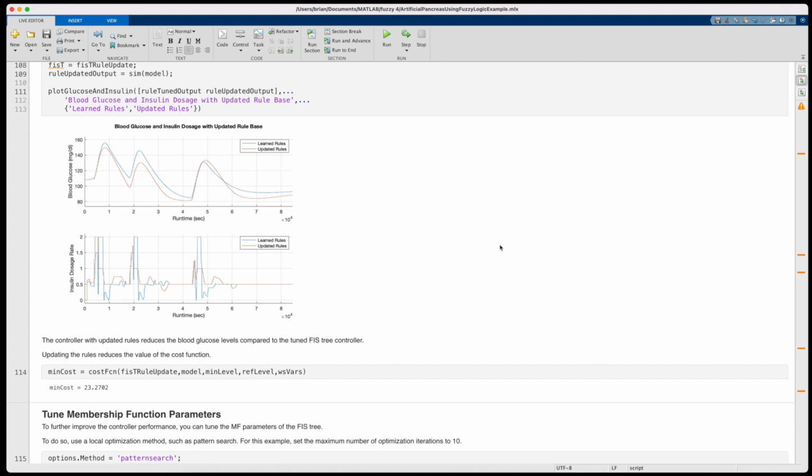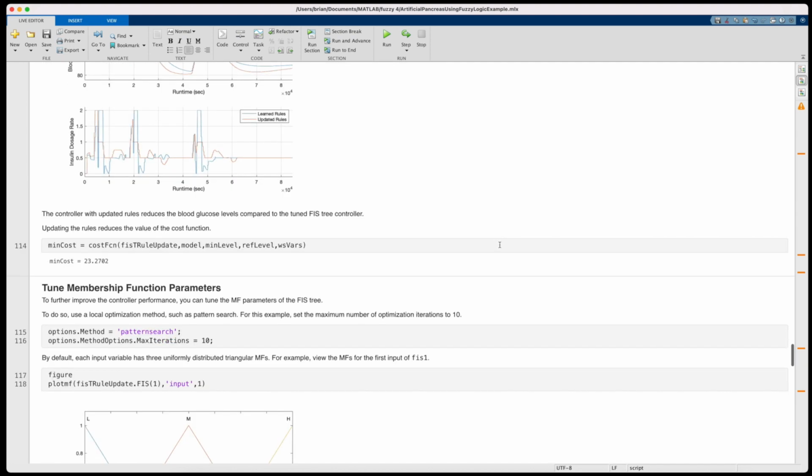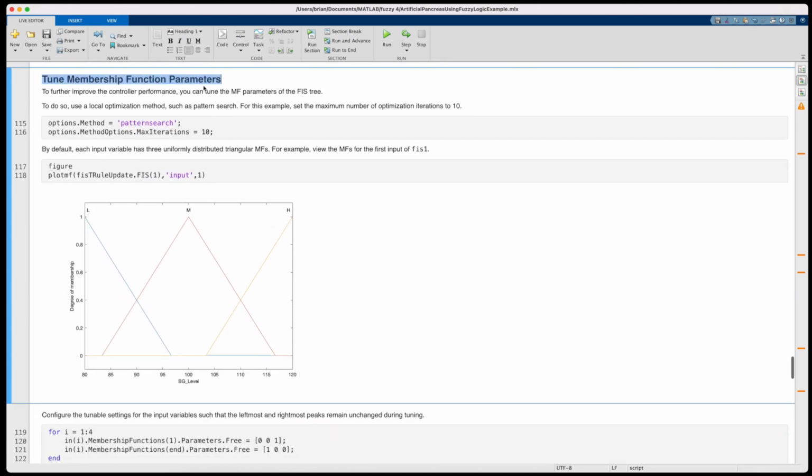Maybe the method you use is a local minimizing algorithm, like pattern search this time, instead of the more global genetic approach. Anyway, there is a lot of different approaches that you can take to designing and tuning a fuzzy system. In fact, the second part of this example walks through refining the system by keeping the updated rules fixed and instead tuning just the membership functions.